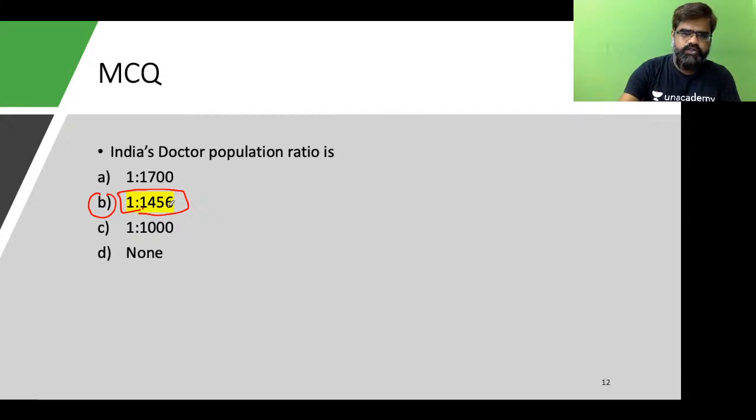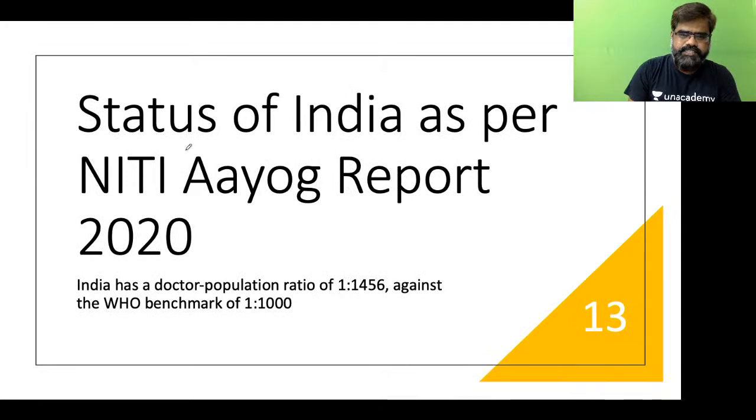Now, students, why? Just see this status of India as per the NITI Aayog report 2020. The NITI Aayog report has published a document which says that the doctor population ratio is 1:1456 against the WHO benchmark of 1:1000. Yes, Sumit is right.